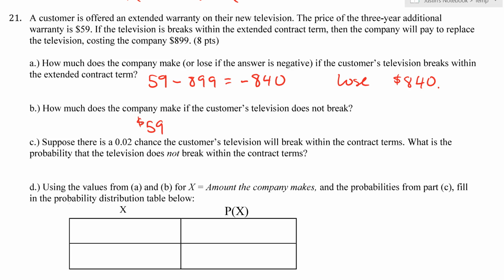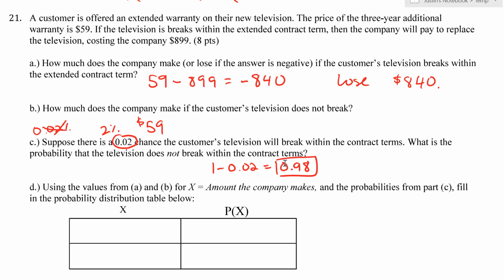Letter C says, suppose there's a 2% chance. So a lot of us were reading this as 0.02%. There was no percentage symbol there, so this is just 0.02, right? That's a 2%. So this was bad. This is a 2% chance when you see 0.02. So there's a 0.02 chance that the customer's television will break within the contract terms. What is the probability that the television does not break? Well, if there's a 2% chance of breaking, that leaves us with 1 minus 0.02, which is a 98% chance, or 0.98 probability that it does not break.